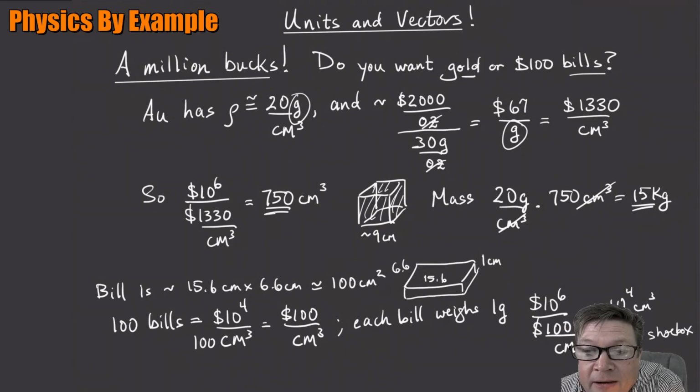And then how much does it weigh? Well, let's see. There's 10,000 bills, right? Because 10,000 times 100 on each bill gives you $1 million. They each weigh a gram. So that must be 10 kilograms.